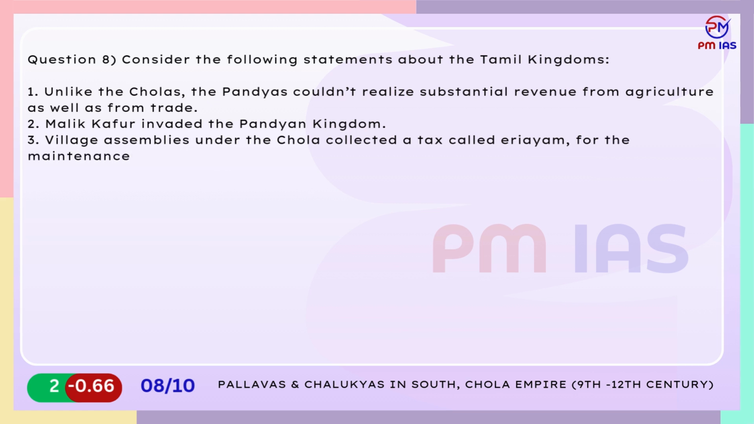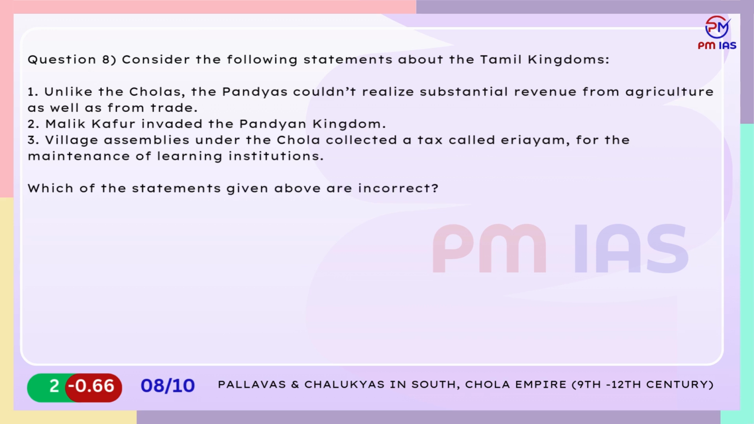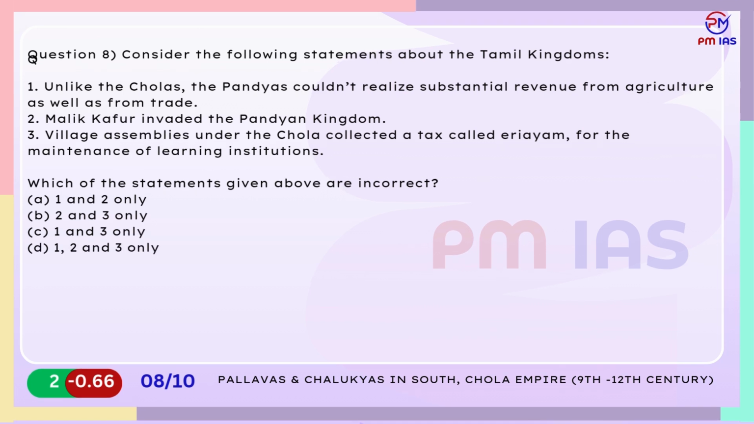Which of the statements given above are incorrect? A. 1 and 2 only. B. 2 and 3 only. C. 1 and 3 only. D. 1, 2 and 3 only.